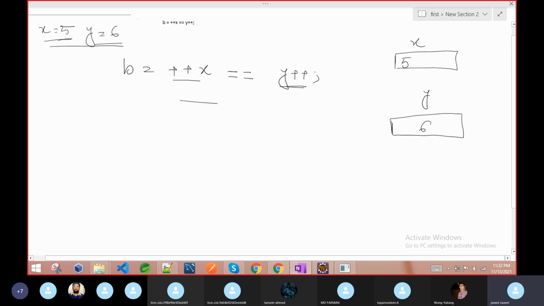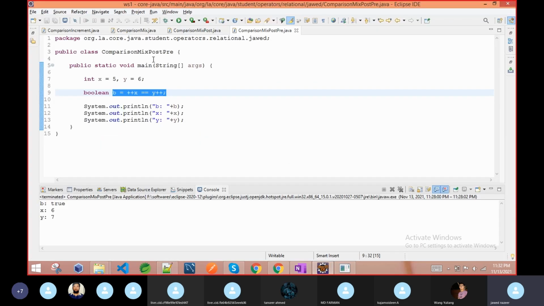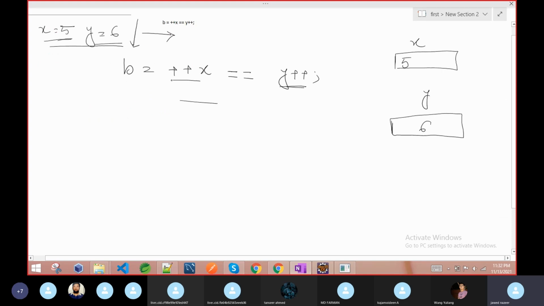Now, as I said, our program executes top to bottom and left to right. So it comes to this line and executes it. When it comes here, how many operations do we have to do? One is the comparison. Another operation is this one, the increment, but it is a pre-increment. Another is equality checking.